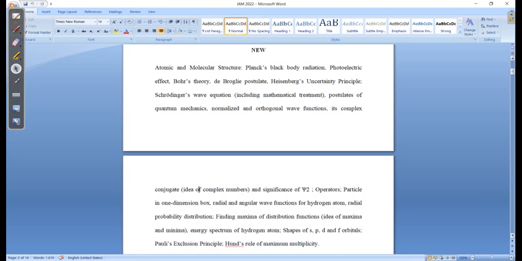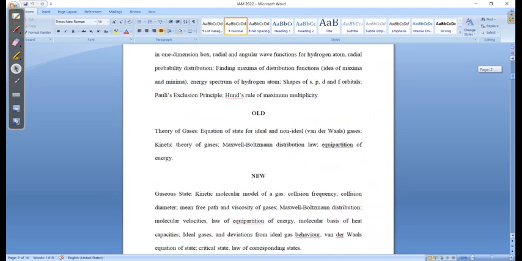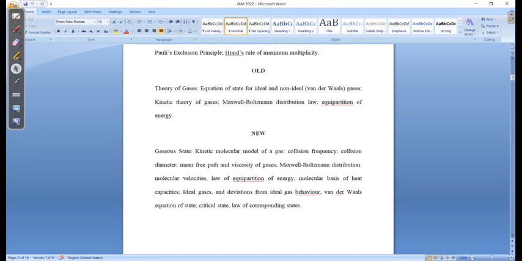So this is the first unit, and then you see the second unit, which is the theory of gases. In the old syllabus they had written only this much: Maxwell distribution law, equipartition of energy, all these things.